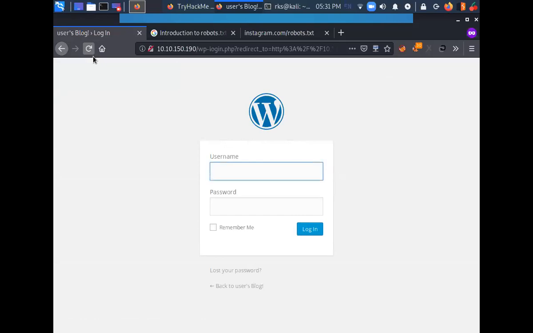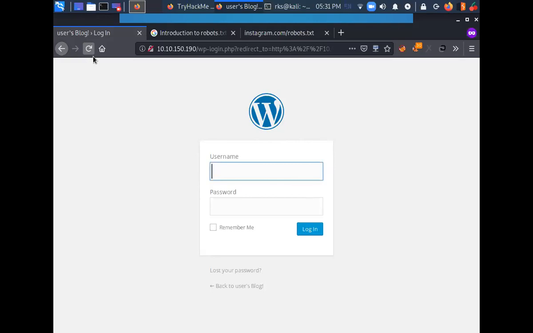Now there is a major vulnerability in previous versions of WordPress that allows the attacker to enumerate the usernames. How that is possible, I'll show you in a minute. Yes, we will be doing brute forcing as well, but we will be brute forcing the password.